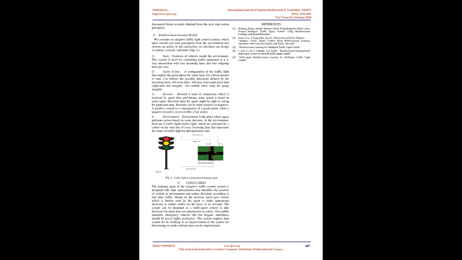The system can be designed as a multi-agent system to take decisions for more than one intersection at a time. Also, public transport and emergency vehicles like fire brigades and ambulances should be given higher preference. The system requires a lane system for its working, so an improvisation in the system for functioning on roads without lanes can be implemented.